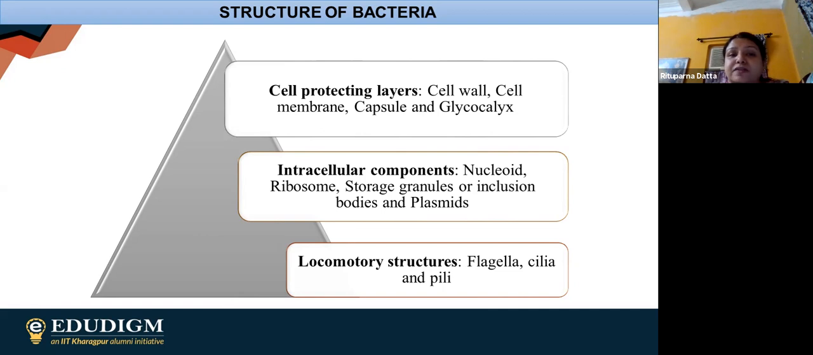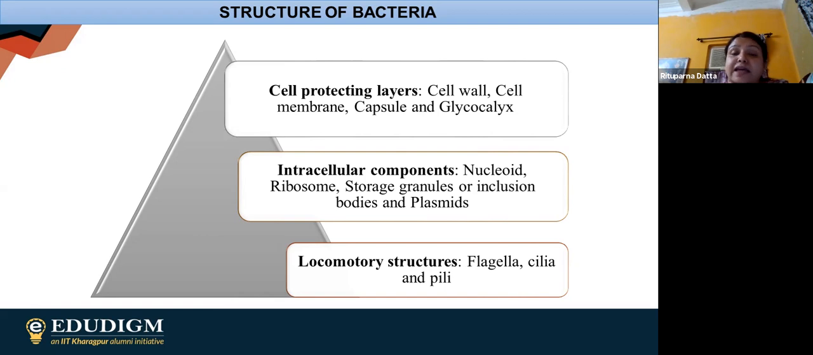The first point is cell protecting layers. Then we are having intracellular components. And finally, we are having locomotory structures. So first we are going to cell protecting layers.